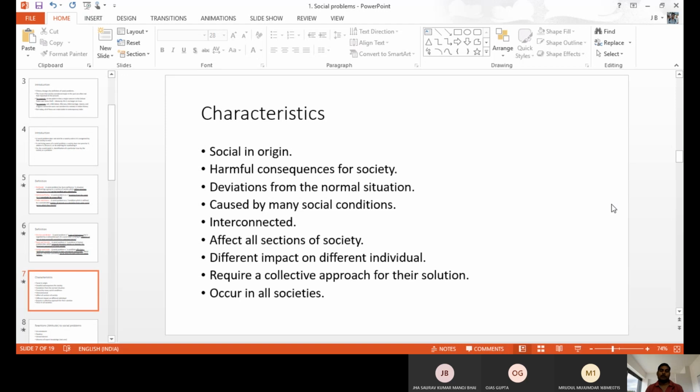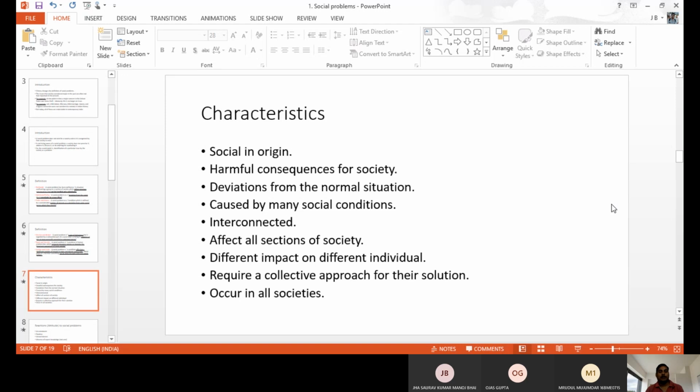Like COVID: due to COVID, all types of people faced problems. They were not able to do business or get proper income, or do routine work properly, and had to be in the house only. So everywhere, every person faces a little bit of the issue.